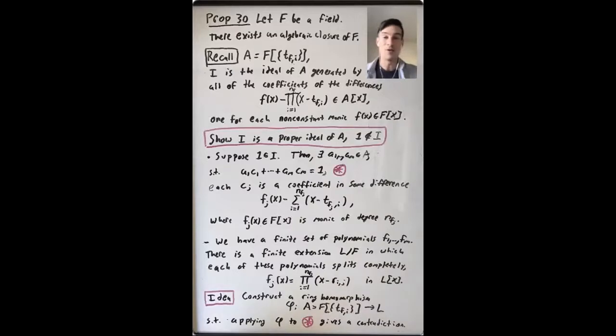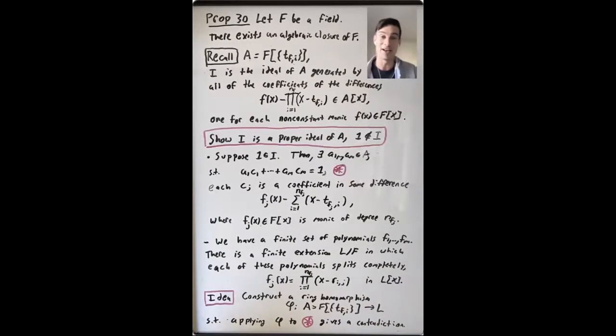Okay, so where are we going to go from here? Well, we've seen that some polynomials that we care about factor nicely in (A/I)[x], but we don't know anything really about A/I. In particular, we don't know if it's a field or not, because we don't know if I is a maximal ideal. So the idea here is that we want to show at least that I is a proper ideal, because then we can apply Zorn's lemma and say that I is contained in a maximal ideal.